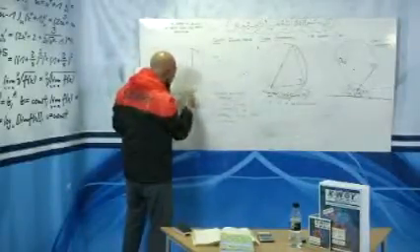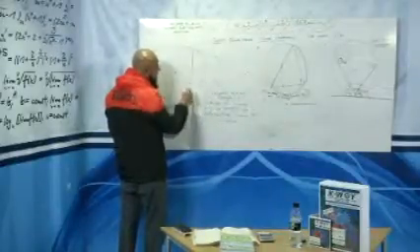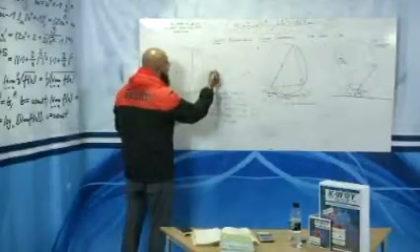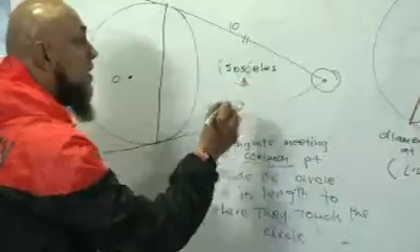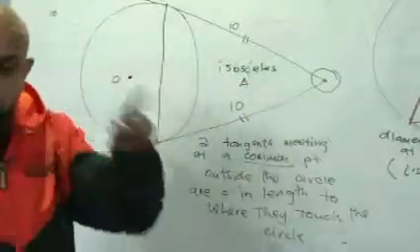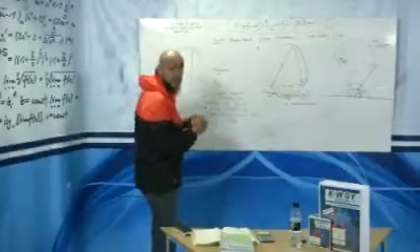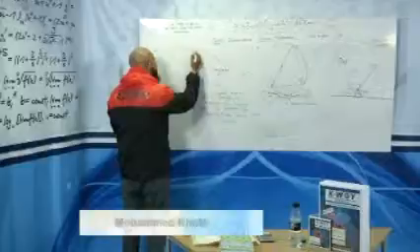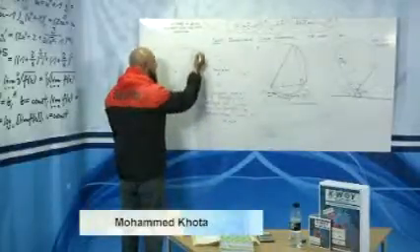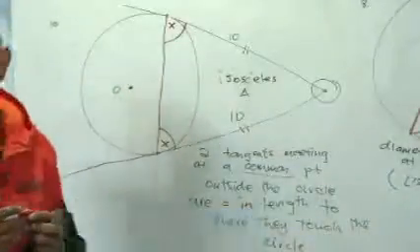What does this become? The minute you see a chord that meets the 2 points where they touch the circle, this forms an isosceles triangle. And what do we know about an isosceles triangle? That the two sides of an isosceles triangle are equal. Hence, what would that imply? That would imply that the two base angles, the angles opposite the given sides, are equal.